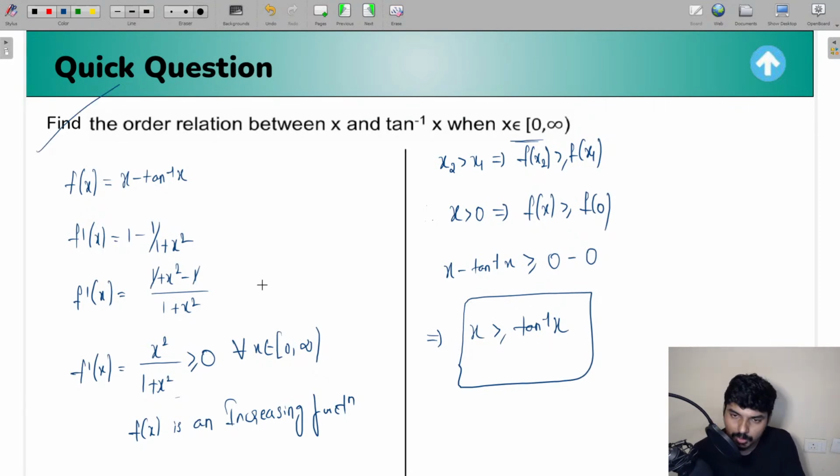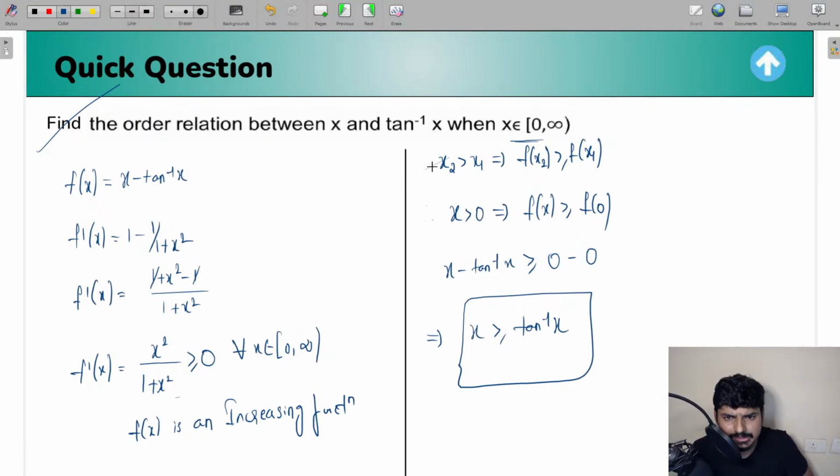So guys, always remember, whenever you want to compare two functions, you take a function which is the difference of the two functions. You identify whether that function is an increasing function or a decreasing function for the interval given in the question, and according to that you apply the basic concept.